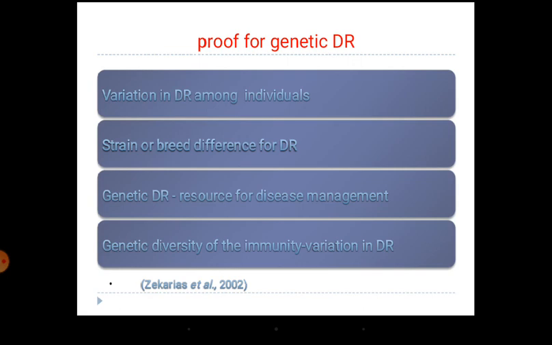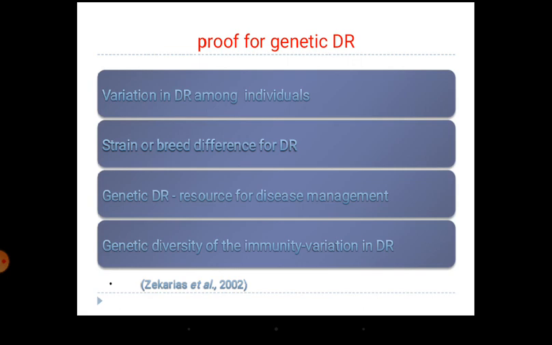In the same way, with foot and mouth disease, you can see there is a lot of difference in disease resistance among the breeds. Non-descript cattle and local cattle will not get a lot of FMD cases, in spite of the absence of FMD vaccination. Crossbreds usually have more susceptibility. Buffalo also is a little resistant to FMD. You can see there are several examples for that.